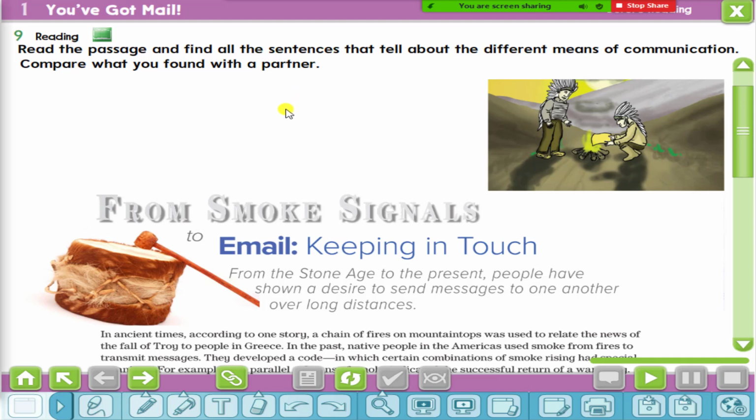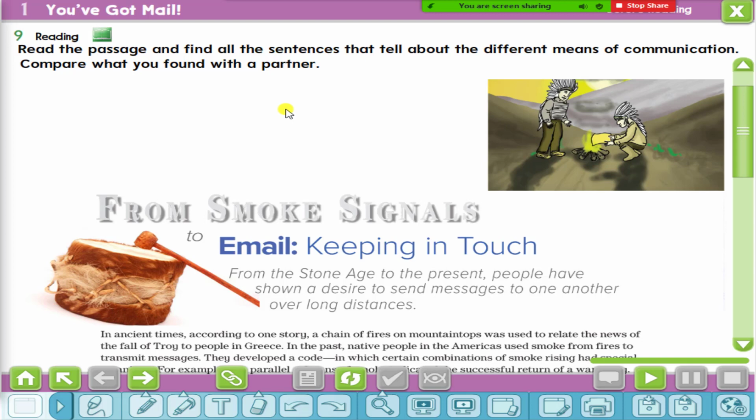In the past, you see in the picture two men with smoke in the sky, like we see. Yeah, that was in the past. Now we have GPS to get location, SMS to message other people. We have a lot of things you can use to communicate, emails with other people. Yeah. Emails, SMS, messages on WhatsApp. All these are means of communication nowadays.